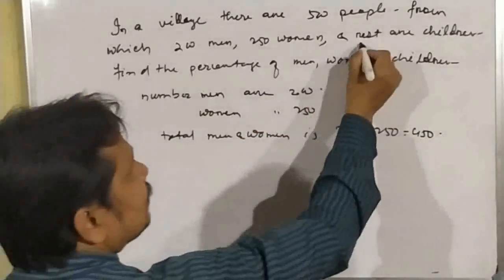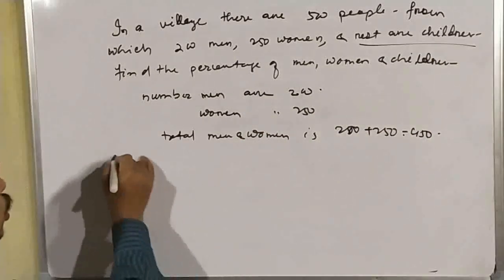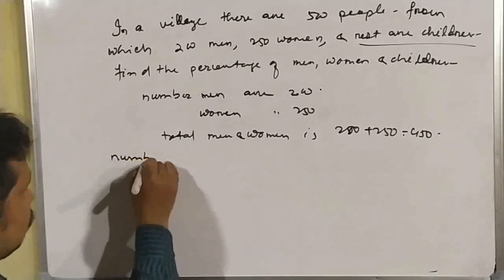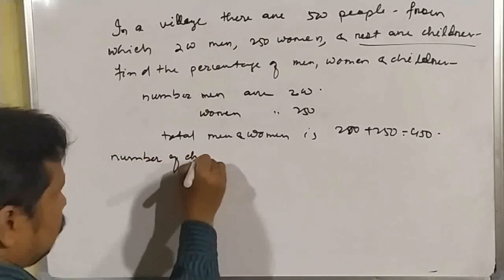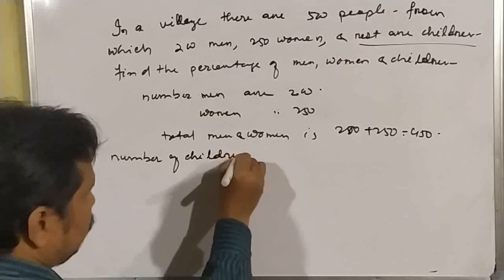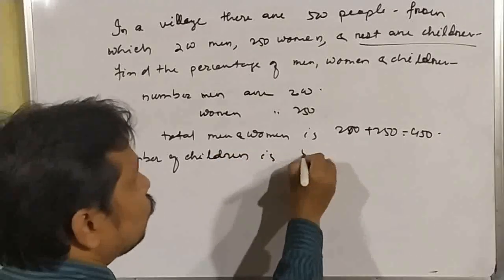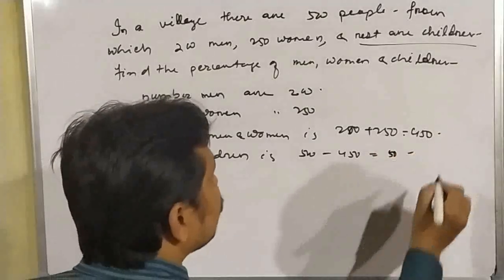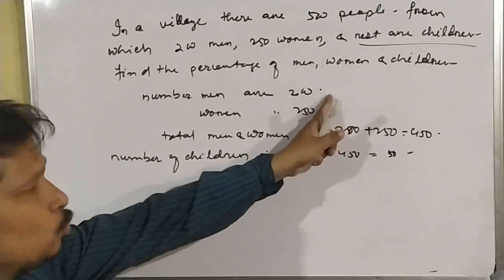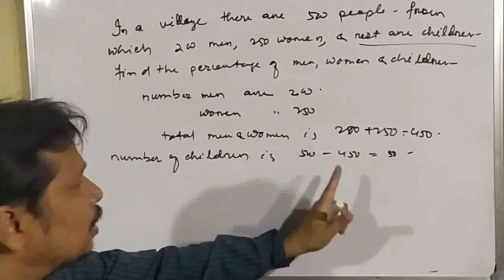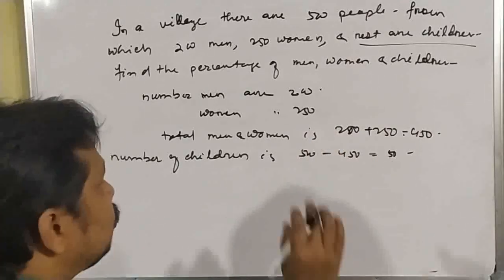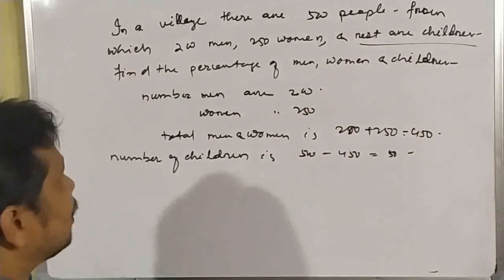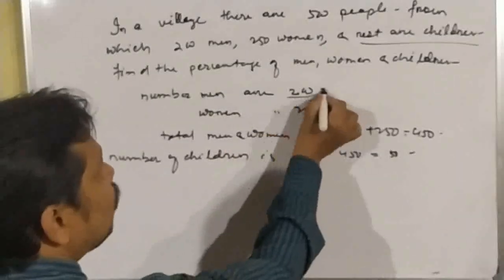Okay, and here it is written that rest are children. So number of children is 500 minus 450 is equal to 50. So here number of men we have got, number of women we have got, and the number of children we have got.